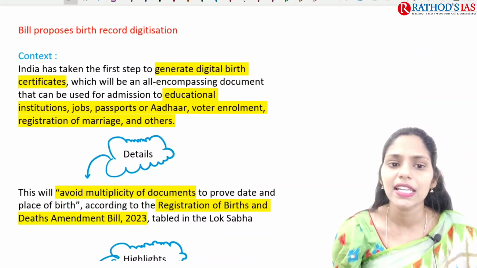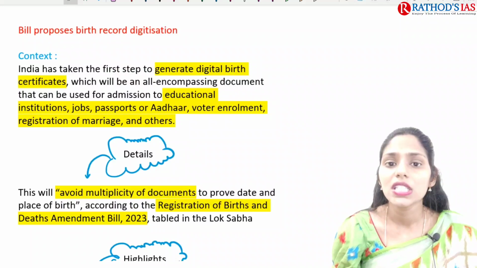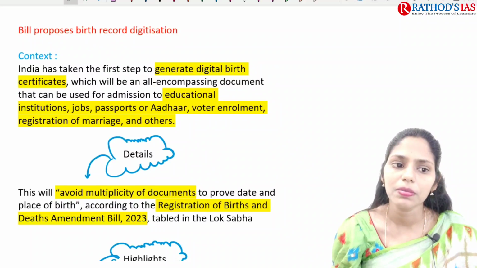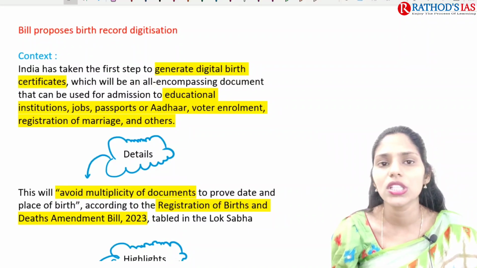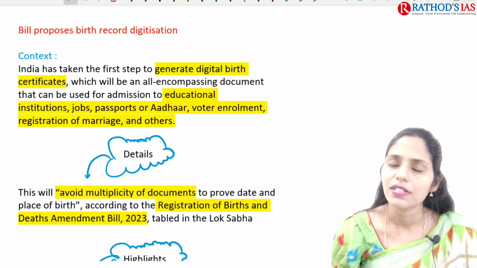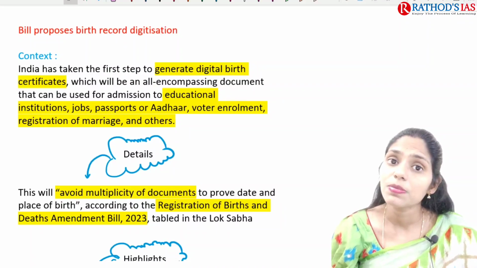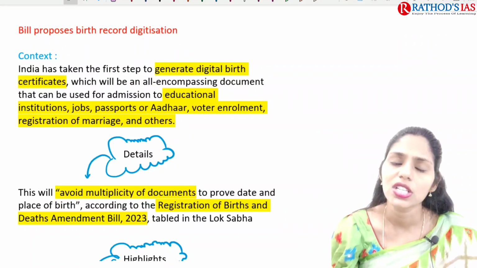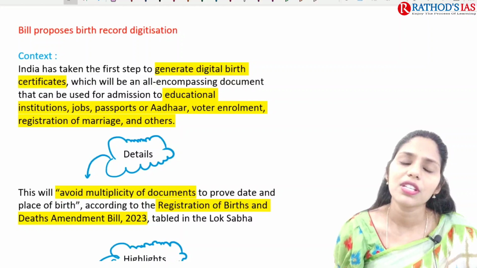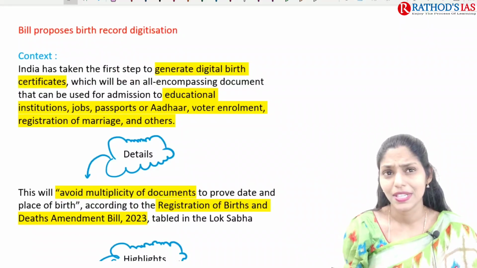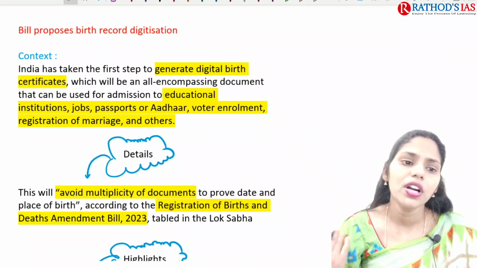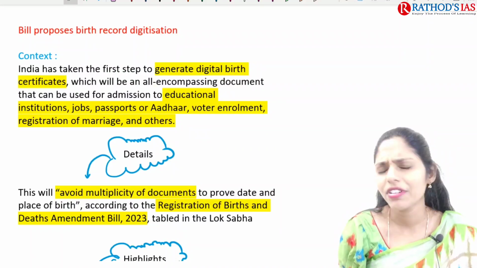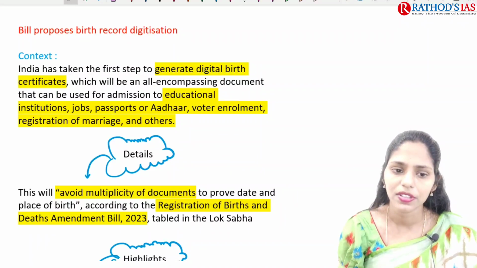India has taken the first step to generate digital birth certificates, which will be an encompassing document that can be used for admission to educational institutions, for jobs, for the passport or Aadhaar, for voter enrollment, registration of marriage and others. So for everything now we need to have this birth certificate. Till now no one asked for a birth certificate, but from now onwards, for joining any educational institution, for getting jobs, for passports, for everything we need to have this birth certificate.